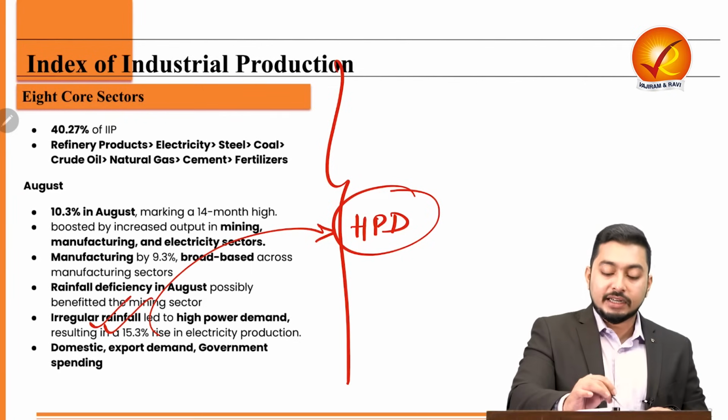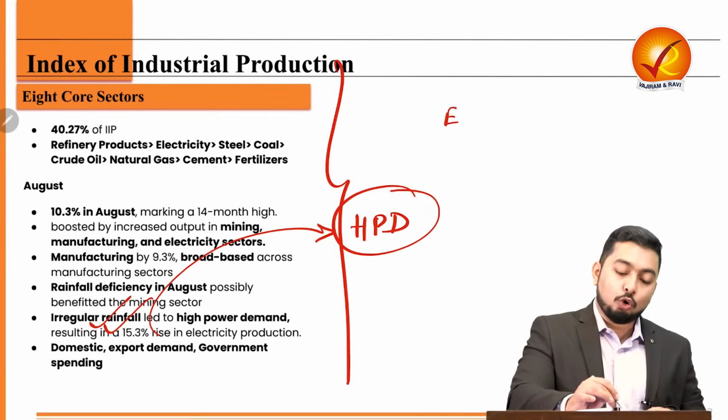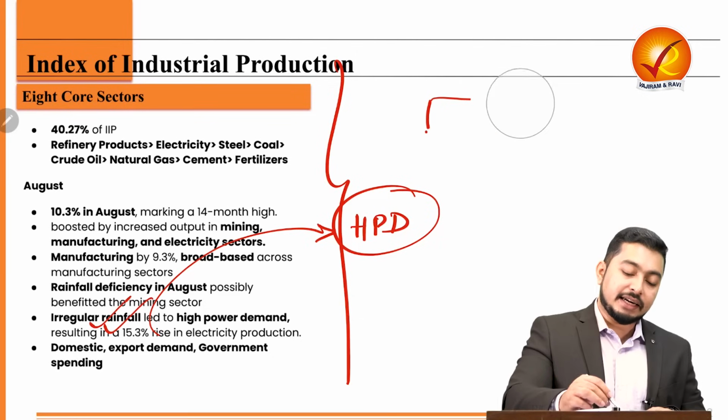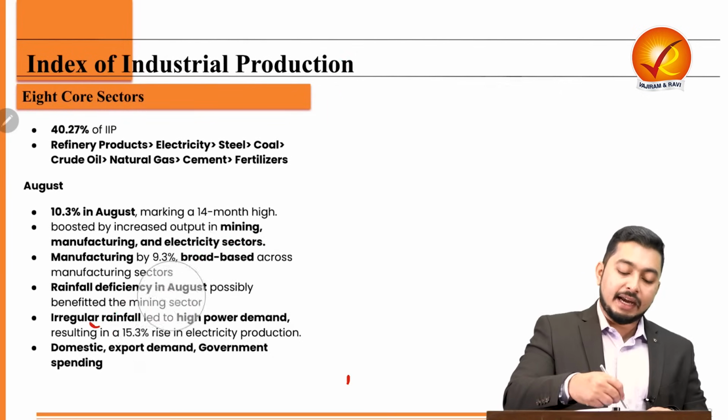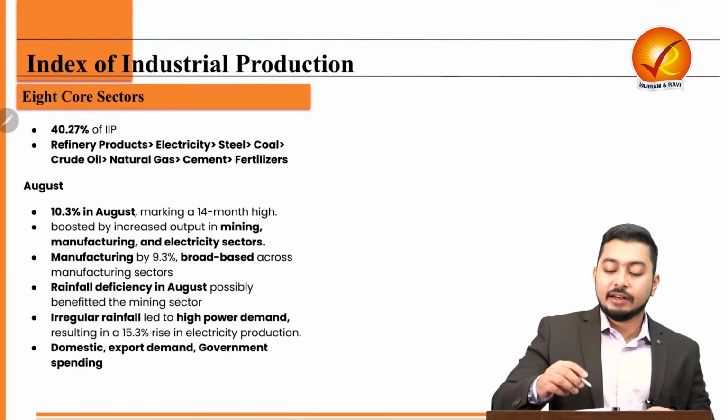And 2 important pointers that we understood are the 8 core sectors and the allocation of each sector in terms of the IIP, which is calculated by NSO under MOSPI.